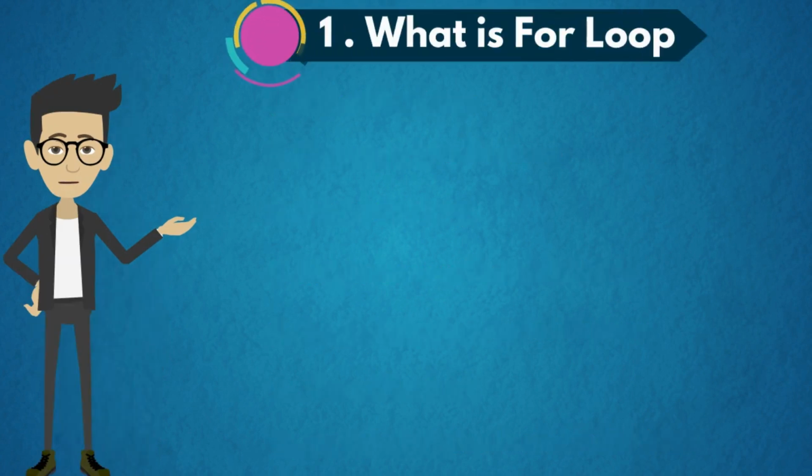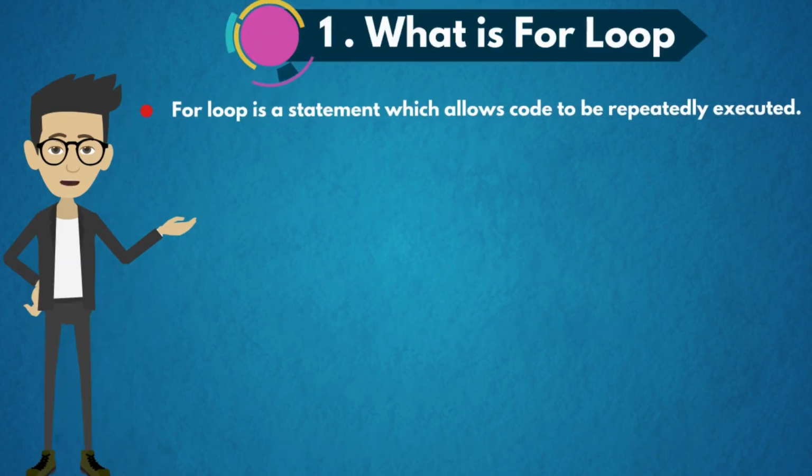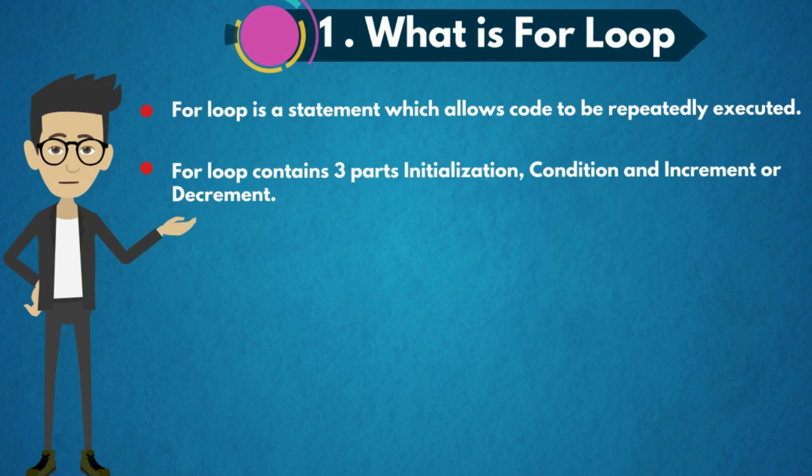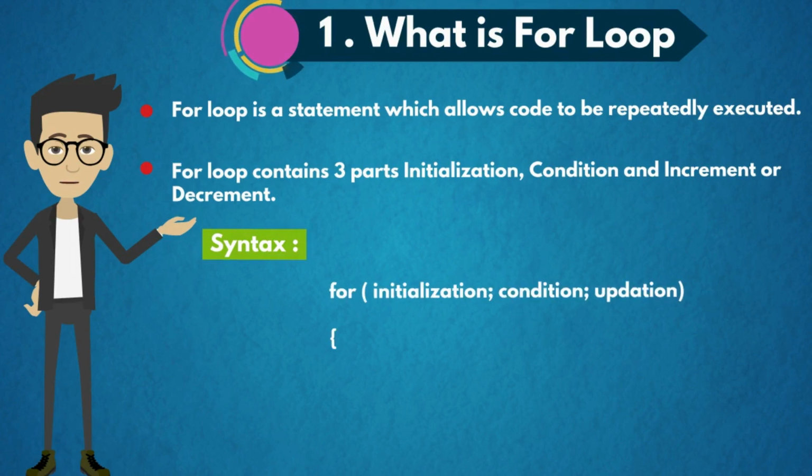First one, what is for loop? For loop is a statement which allows code to be repeatedly executed. For loop contains three parts: initialization, condition and increment or decrement, which is also known as updation. The syntax is: for initialization, condition, updation and loop statements within the curly braces.